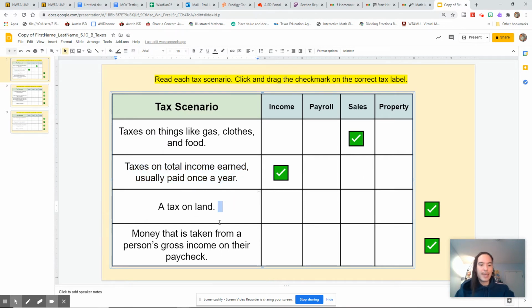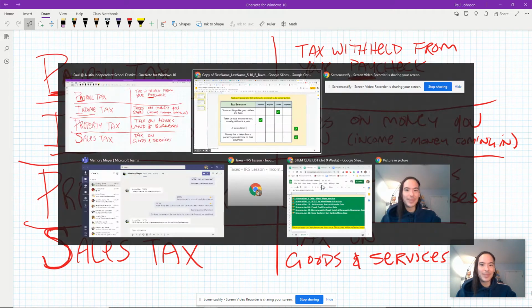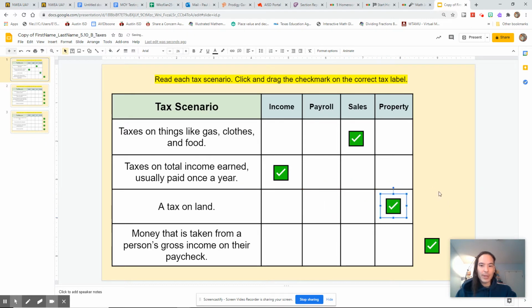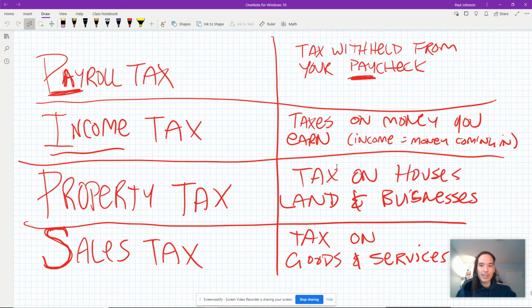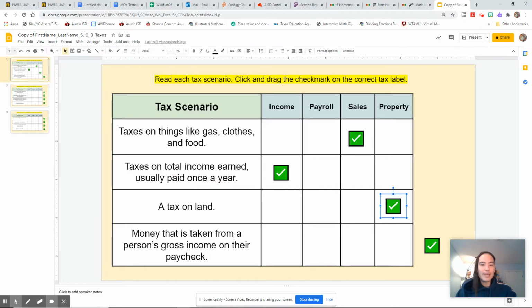All right, a tax on land. Tax on houses, lands, and businesses. If you've written down these four taxes and their descriptions, you're probably having a good time with this assignment because some of the answers are just sitting there. And if you've written it down, you've also built those connections in your brain already. So tax on land, property tax, because property tax is a tax on houses, land, and businesses. Next one, money that is taken from a person's gross income on their paycheck.